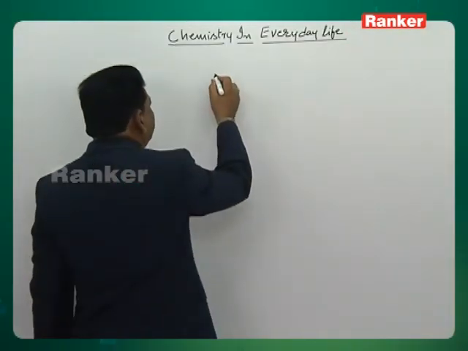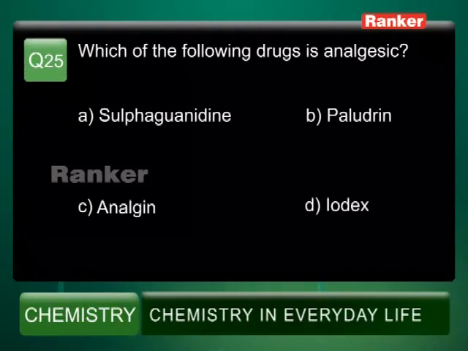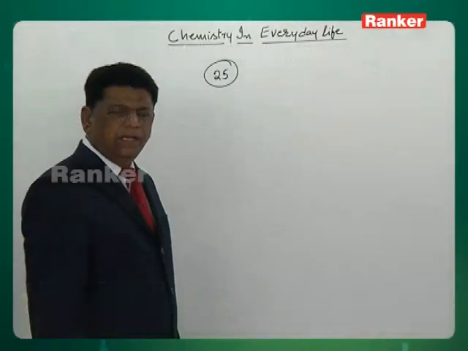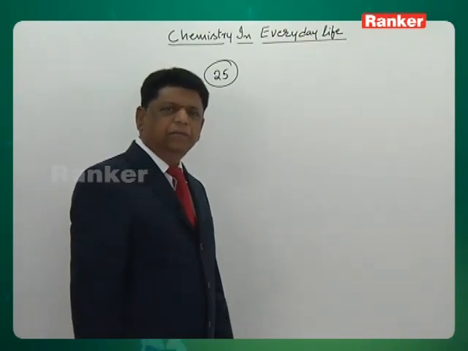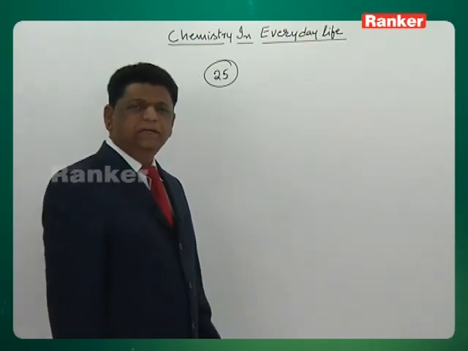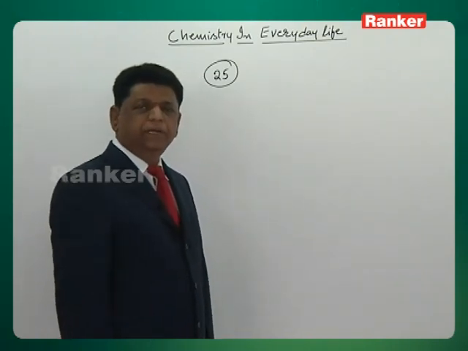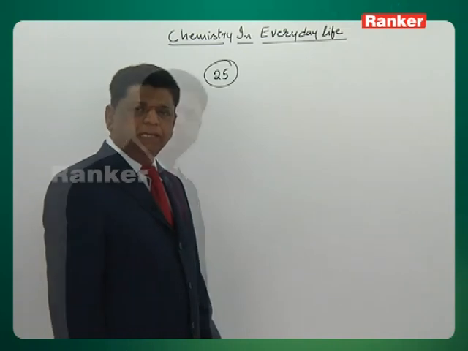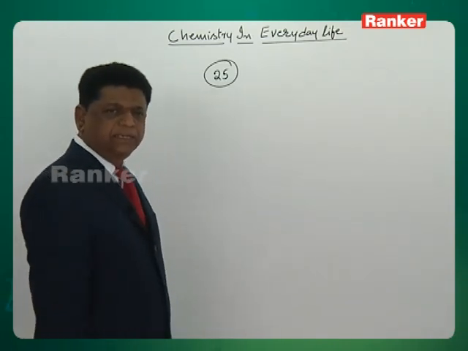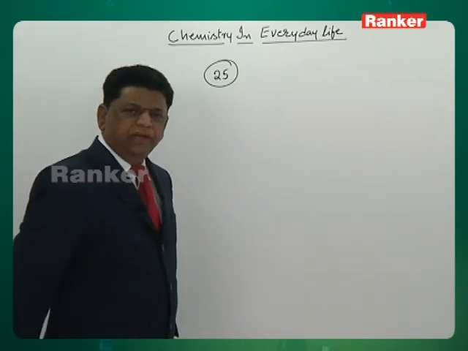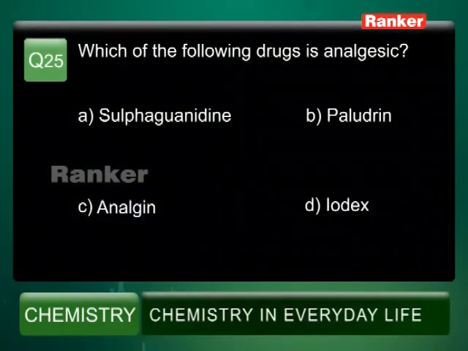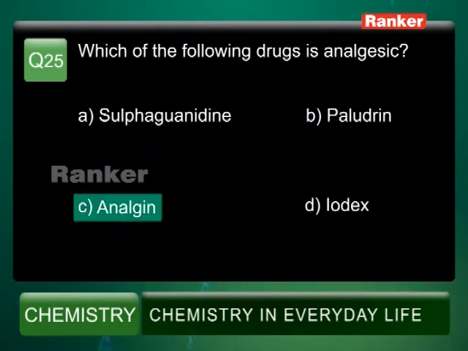So let's see question number 25. Which of the following drugs is analgesic? Analgesic means painkiller or pain reducer. Under this we have analgin, novalgin, aspirin, dispirin. Even aspirin, that is acetylsalicylic acid, comes under this category. So the options are given: sulfaguanidine, wrong; option B, Polydrine; option C, analgin; option D, Iodex. So option C is the most correct one. Analgin is the analgesic drug, a simple analgesic drug.